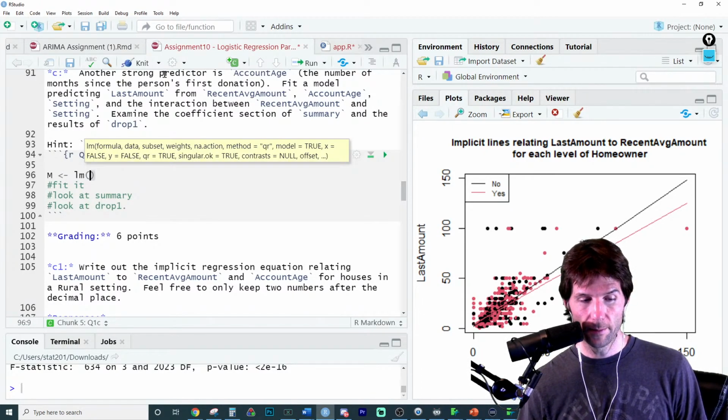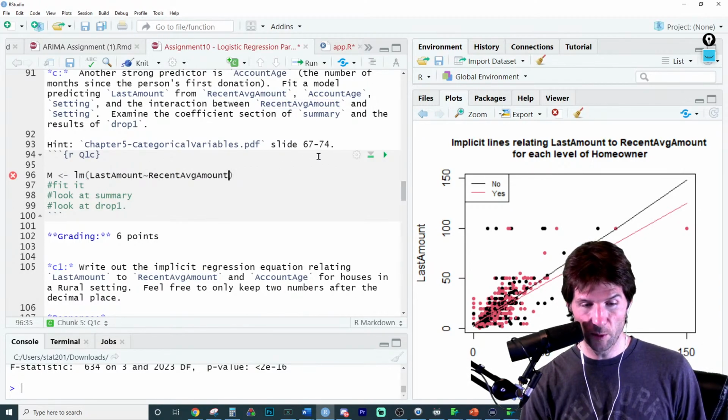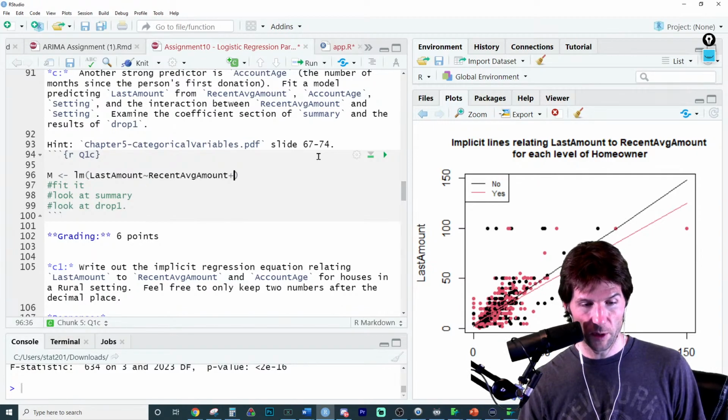M save into LM. So this is writing the linear model, saving it into the object M. We're predicting last amount, which is the Y variable, from recent average amount. And we need an interaction between, so let's put a count right here.